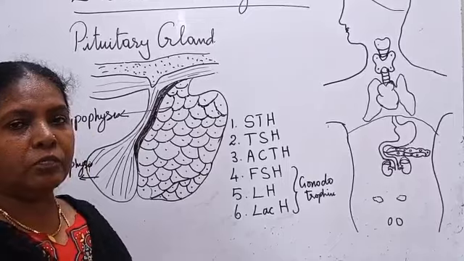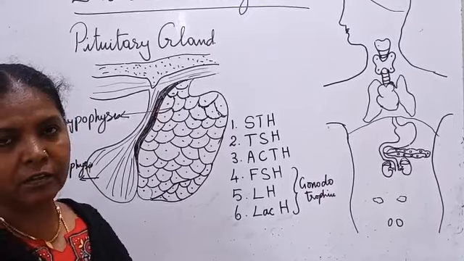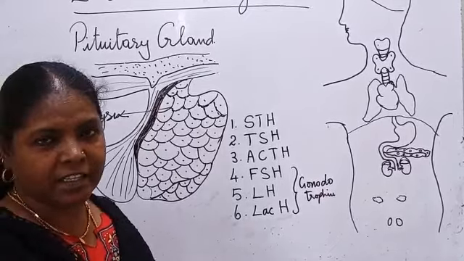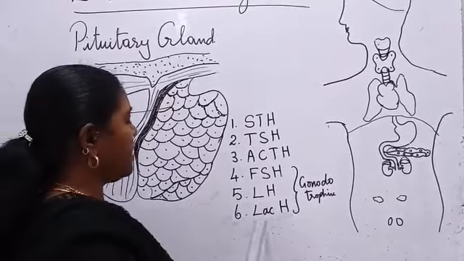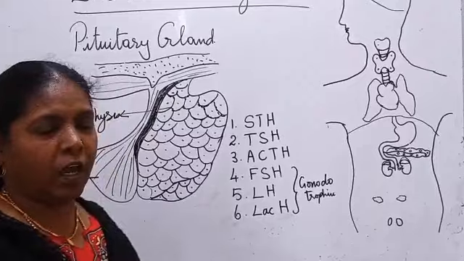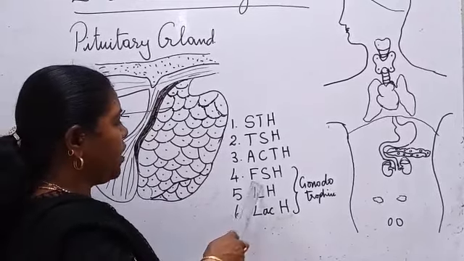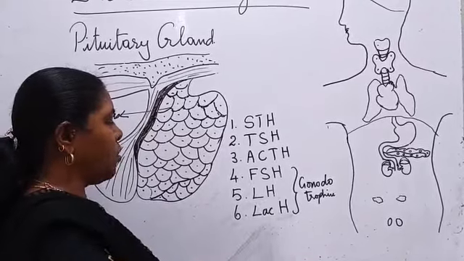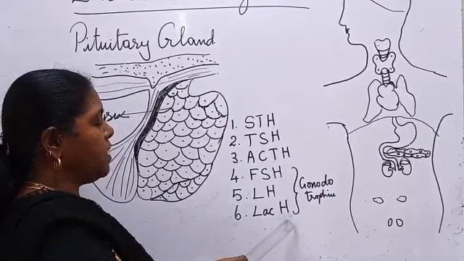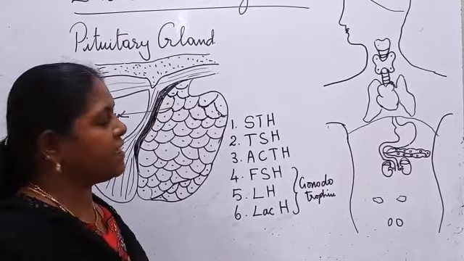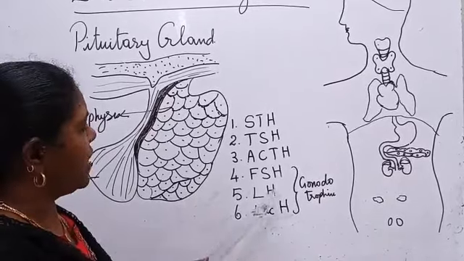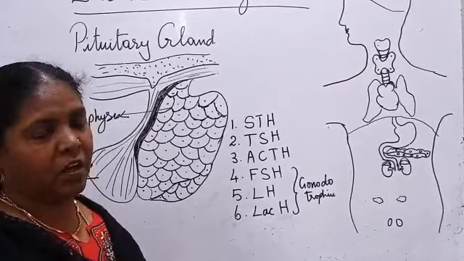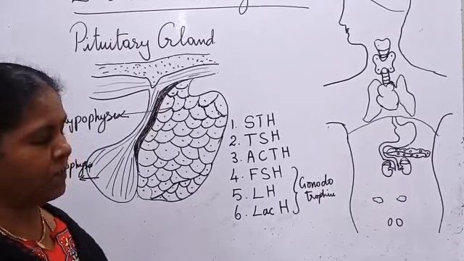Lactogenic hormone. After giving birth, the milk has to be secreted. The secretion of milk is induced by this lactogenic hormone. Okay, see here, follicle stimulating hormone, luteinizing hormone, lactogenic hormone. All these three hormones are connected with the reproductive system, so they are also called gonadotrophins.